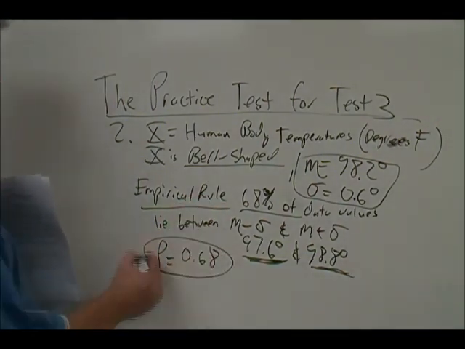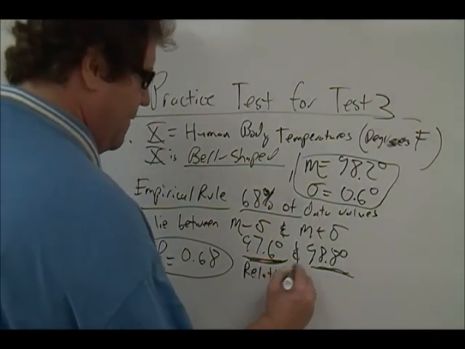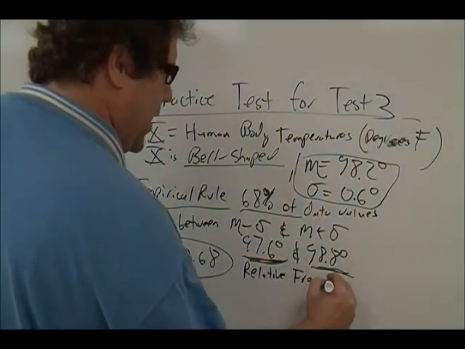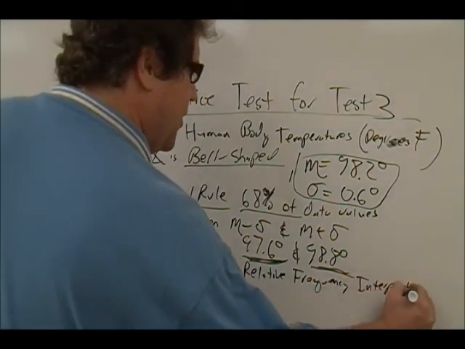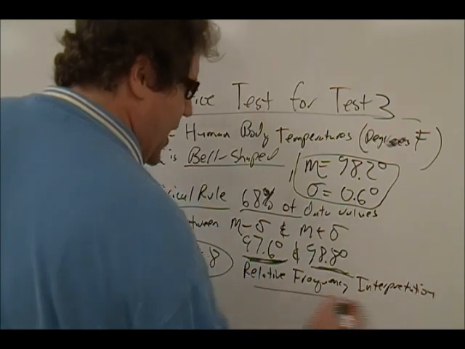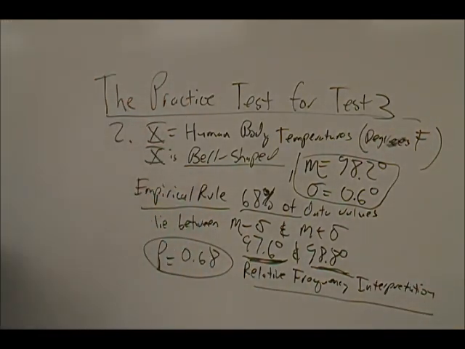And of course, just like in problem 1, this is based on relative frequency. So we're using the relative frequency interpretation again, together with a fact from chapter 8 about bell-shaped distributions called the empirical rule.